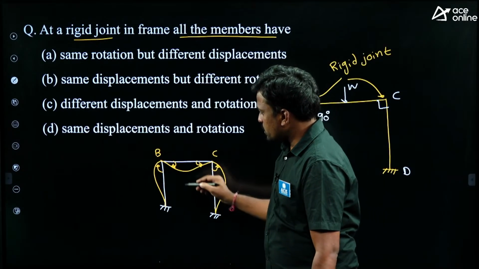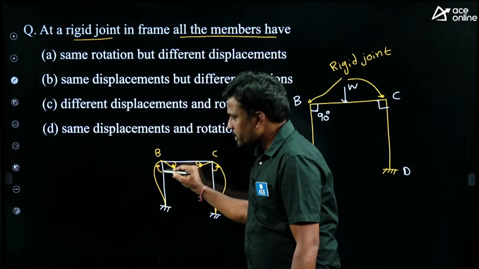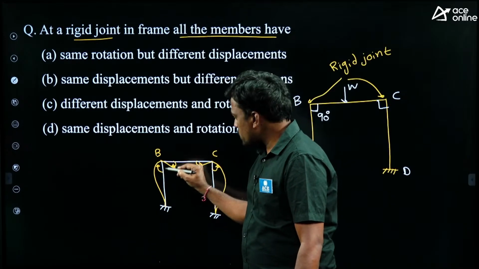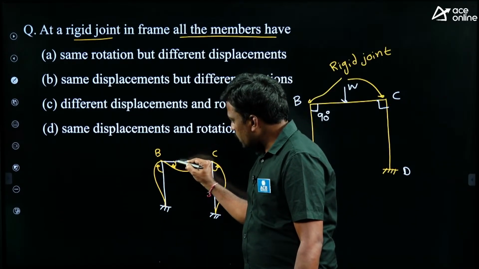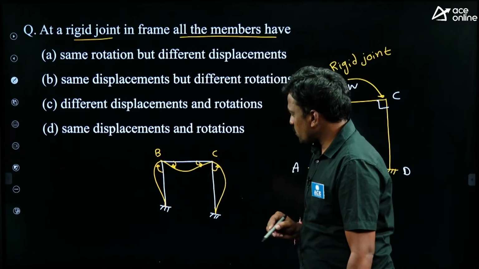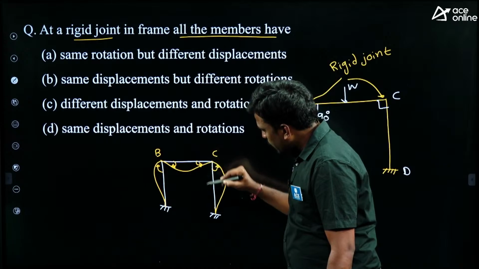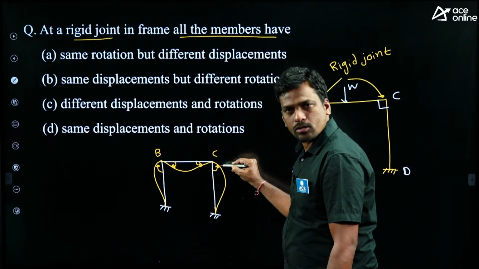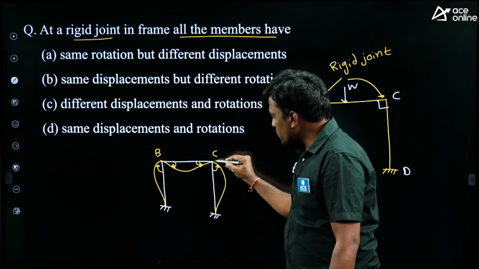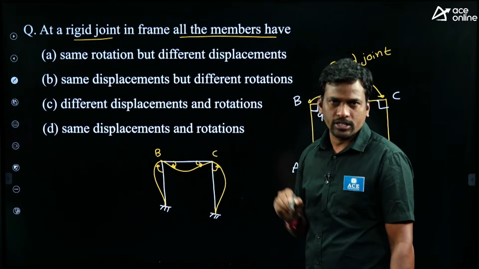At joint B, rotation of beam and rotation of column are both clockwise. Similarly at joint C, rotation of beam and column are both anti-clockwise. So at the rigid joint, rotation of beam and column are in the same direction.